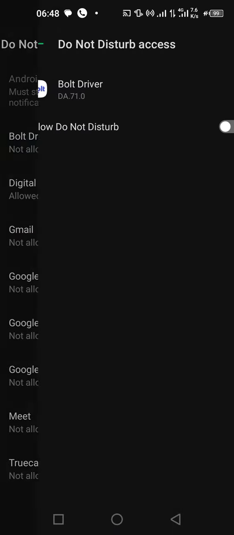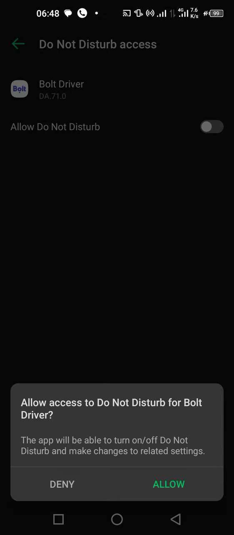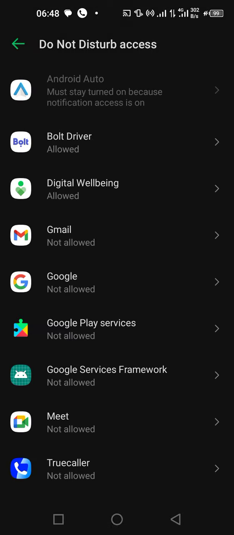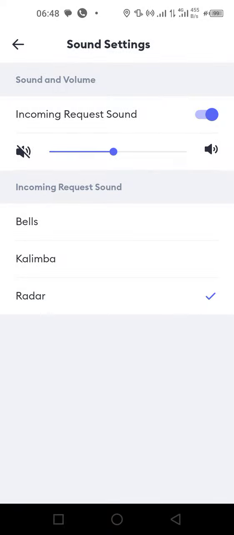Then you adjust, not allow. So you have to allow it in your settings. Then you come back. You can see both disturbance is allowed. Then you come back to adjust your volume. You can adjust it to 100%. Then down here, you select your preferred sound.